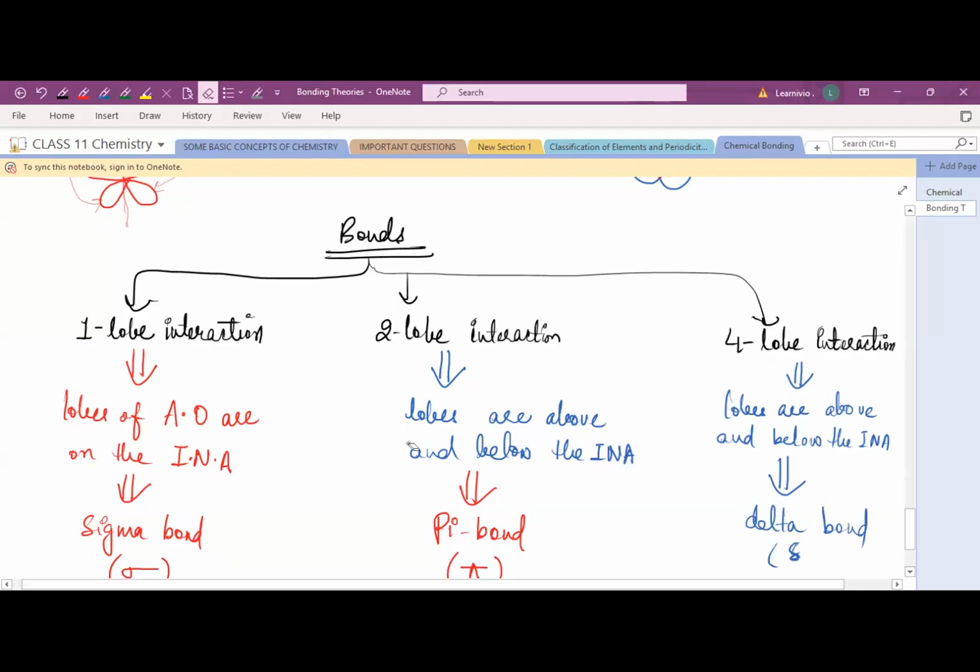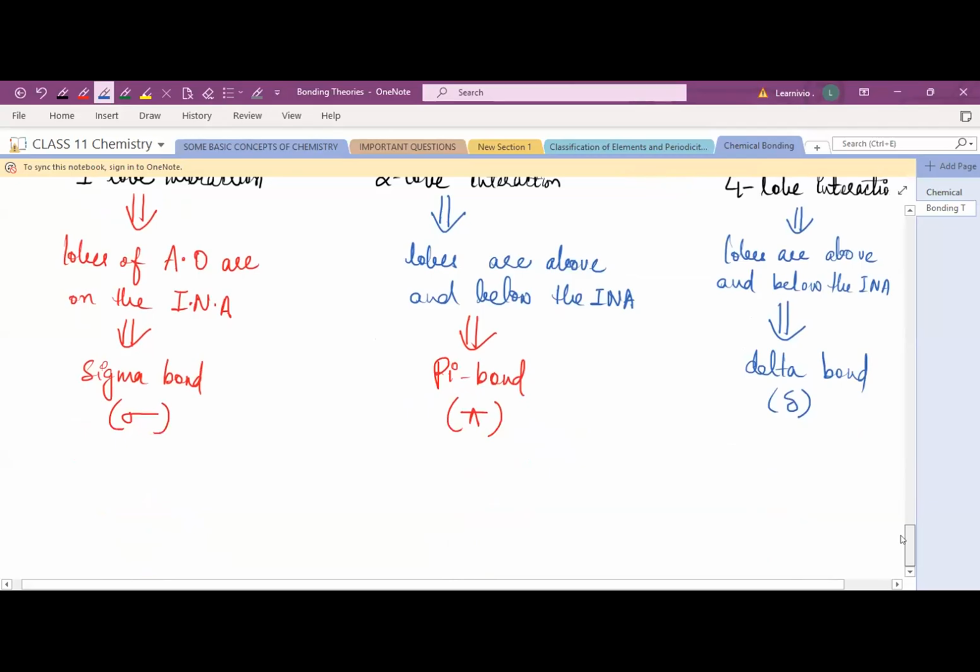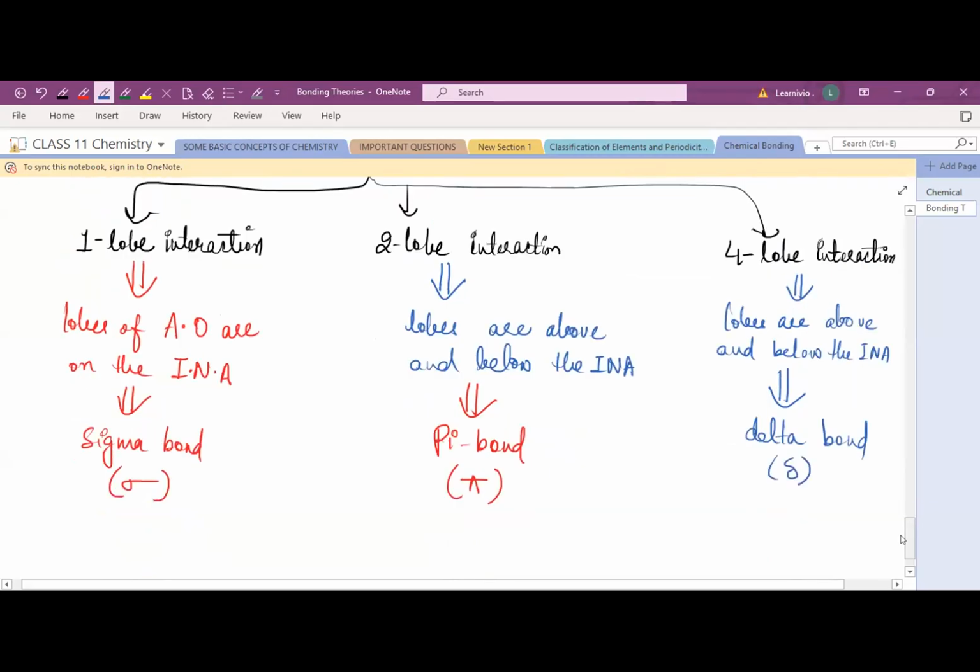Okay. So the most important thing is points 1 and 2, the sigma bond and the pi bond, you have to study. You don't have to discuss the delta bond in detail. We will discuss sigma and pi bond in detail because these are given in your syllabus.